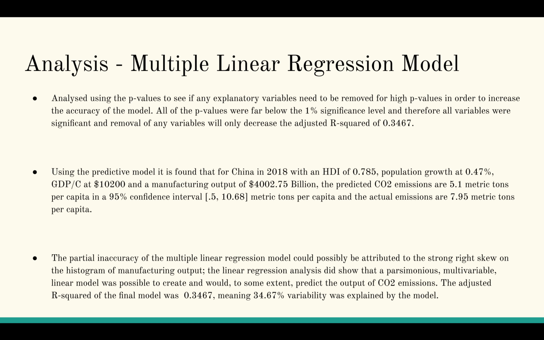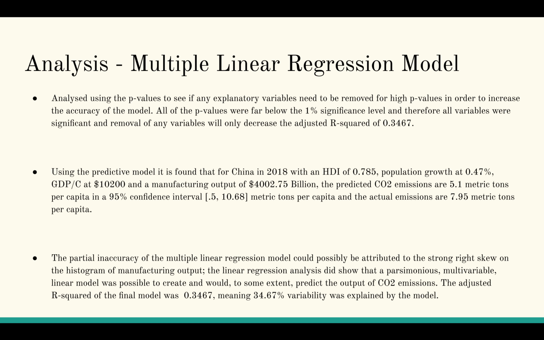The linear regression analysis did show that a parsimonious multivariable linear model was possible to create and would, to some extent, predict the output of CO2 emissions. The Bayesian model was completely parsimonious and fulfilled all of the Bayesian assumptions and was shown to be highly predictive for China's future CO2 emissions.